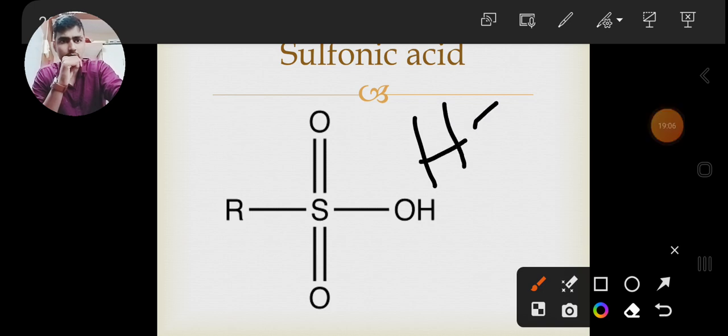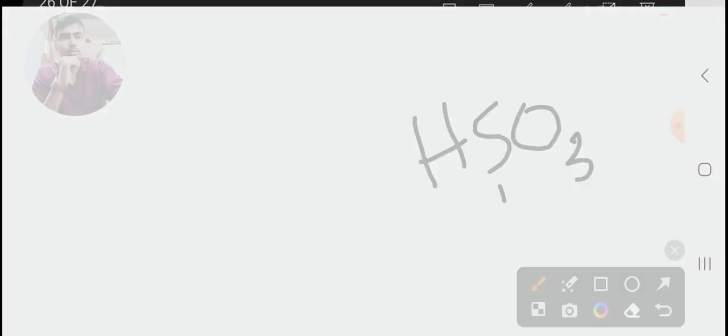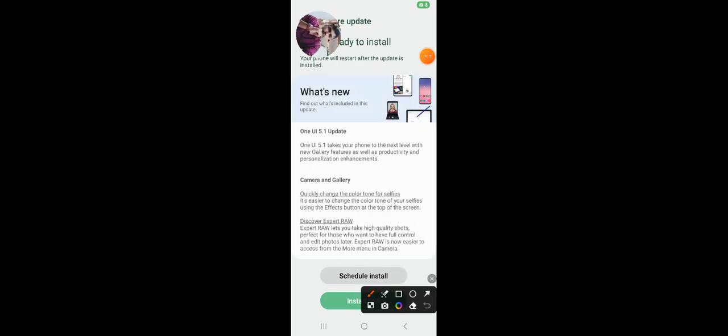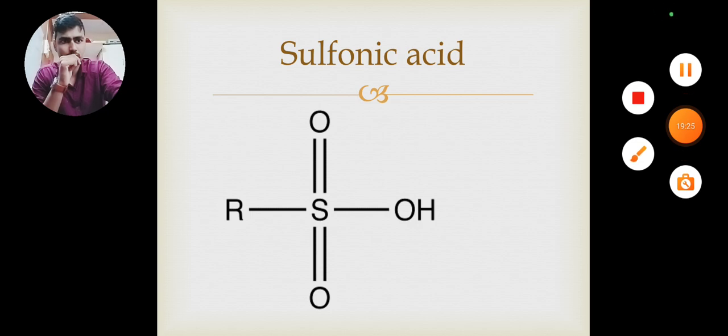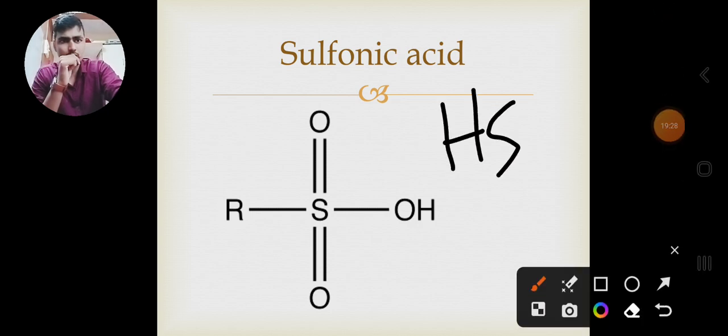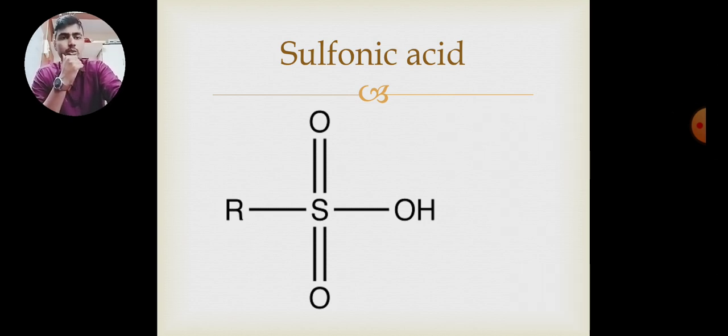It is written as H, S, O thrice, and it is attached to an R group. Now sulfur is attached, not hydrogen attached directly. HSO3, why? Because it contains three oxygens. Or it can be termed as SO3H also.